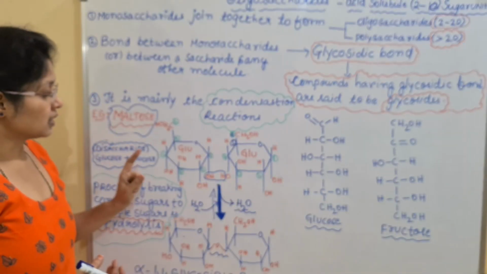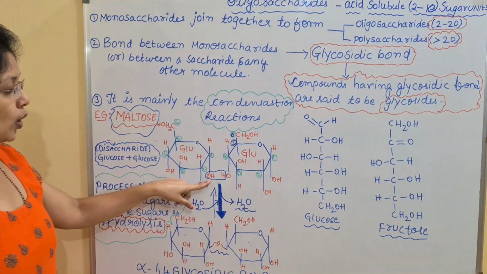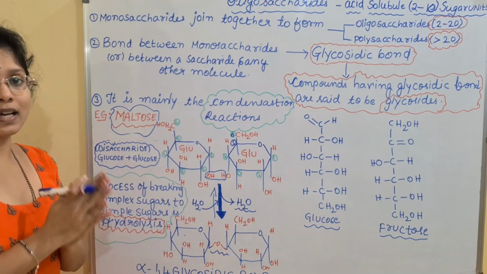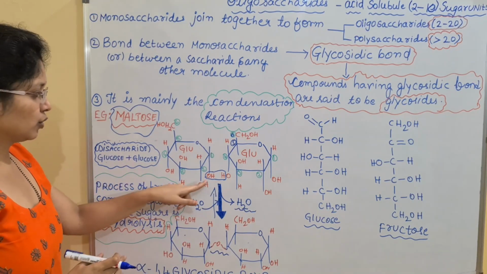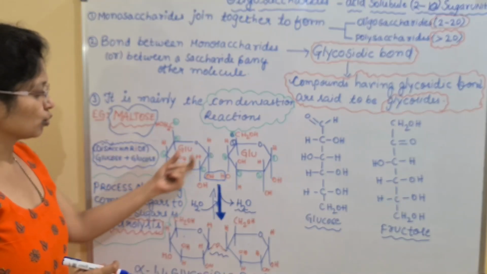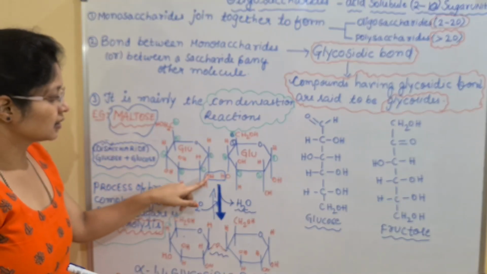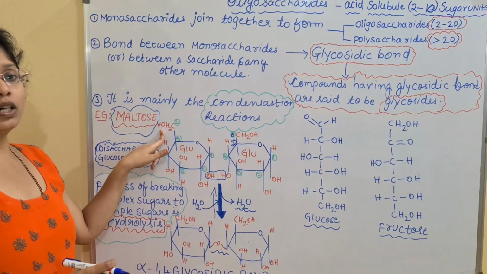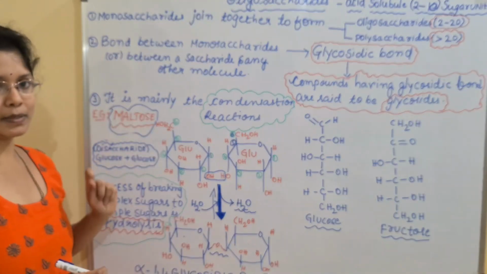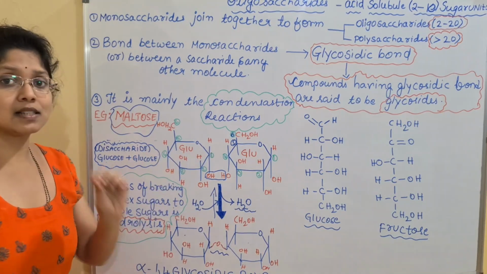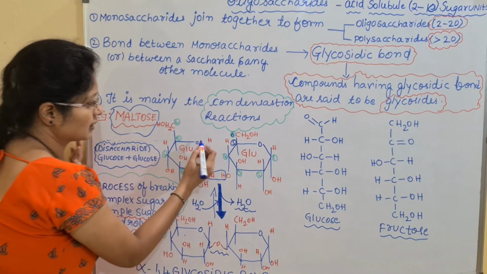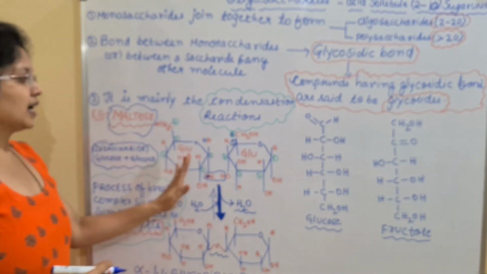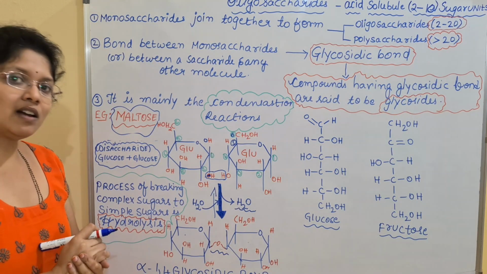And here if you observe the first carbon, the OH if it is in the same direction, we call it as the alpha. If you look at the structure of these 2 glucoses, here the OH group on the first carbon is opposite to the OH group on the 6th carbon. Then it will be called as the beta. If the OH is present like this and here we have the H group, we call it as the alpha form.